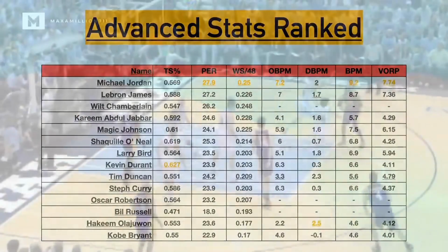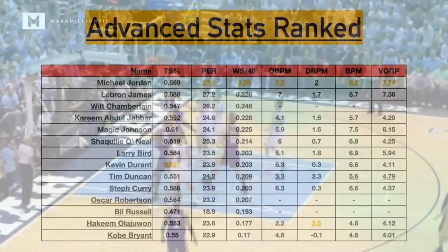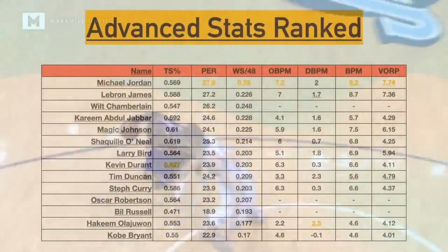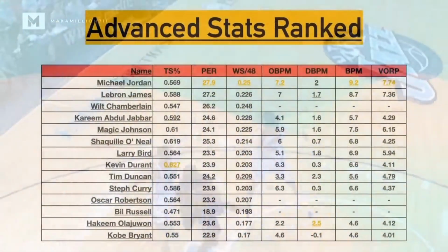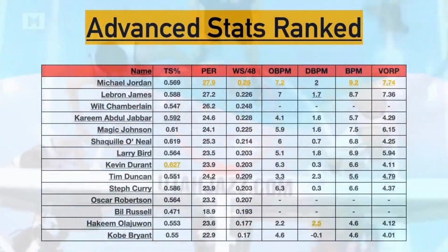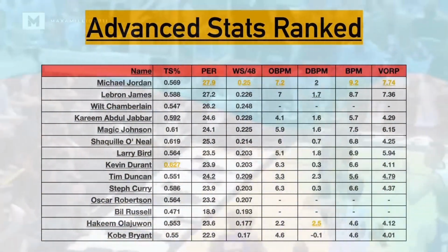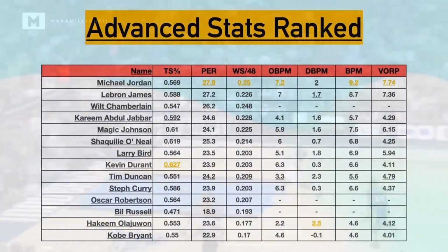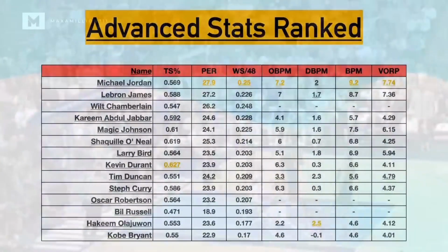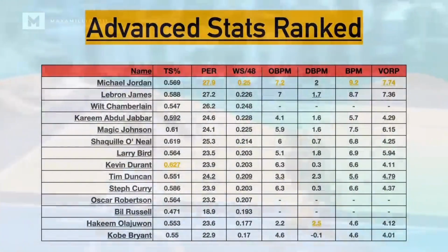What honestly surprised me when finding these numbers was how lackluster Kobe Bryant's advanced stats really are. I mean, they're not bad, but he has the lowest win shares per 48 on this list, the lowest box plus minus, lowest defensive box plus minus. Matter of fact, he's actually negative there. Lowest value over replacement, and has a relatively low true shooting percentage and PER.